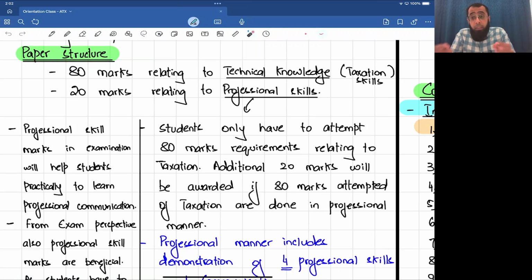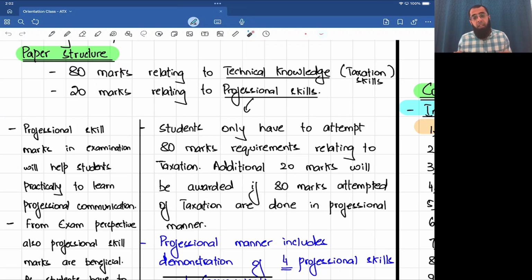exams also, in advanced taxation, there are technical marks and then there are professional skill marks. It's very important that you understand them. There are technical marks relating to taxation. The taxation rules, the taxation knowledge which you are studying, that will formulate your technical marks. And then there are 20 professional skill marks.